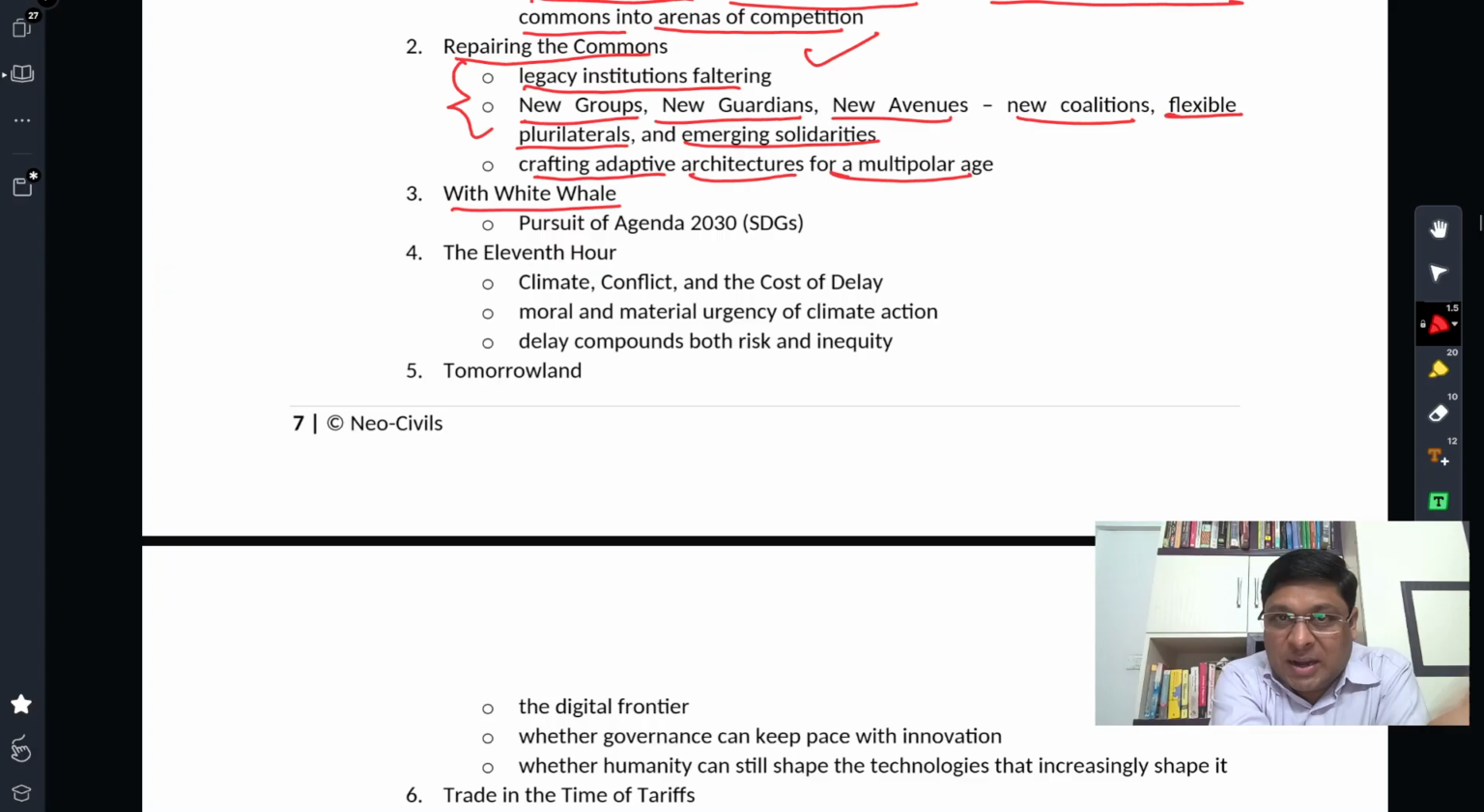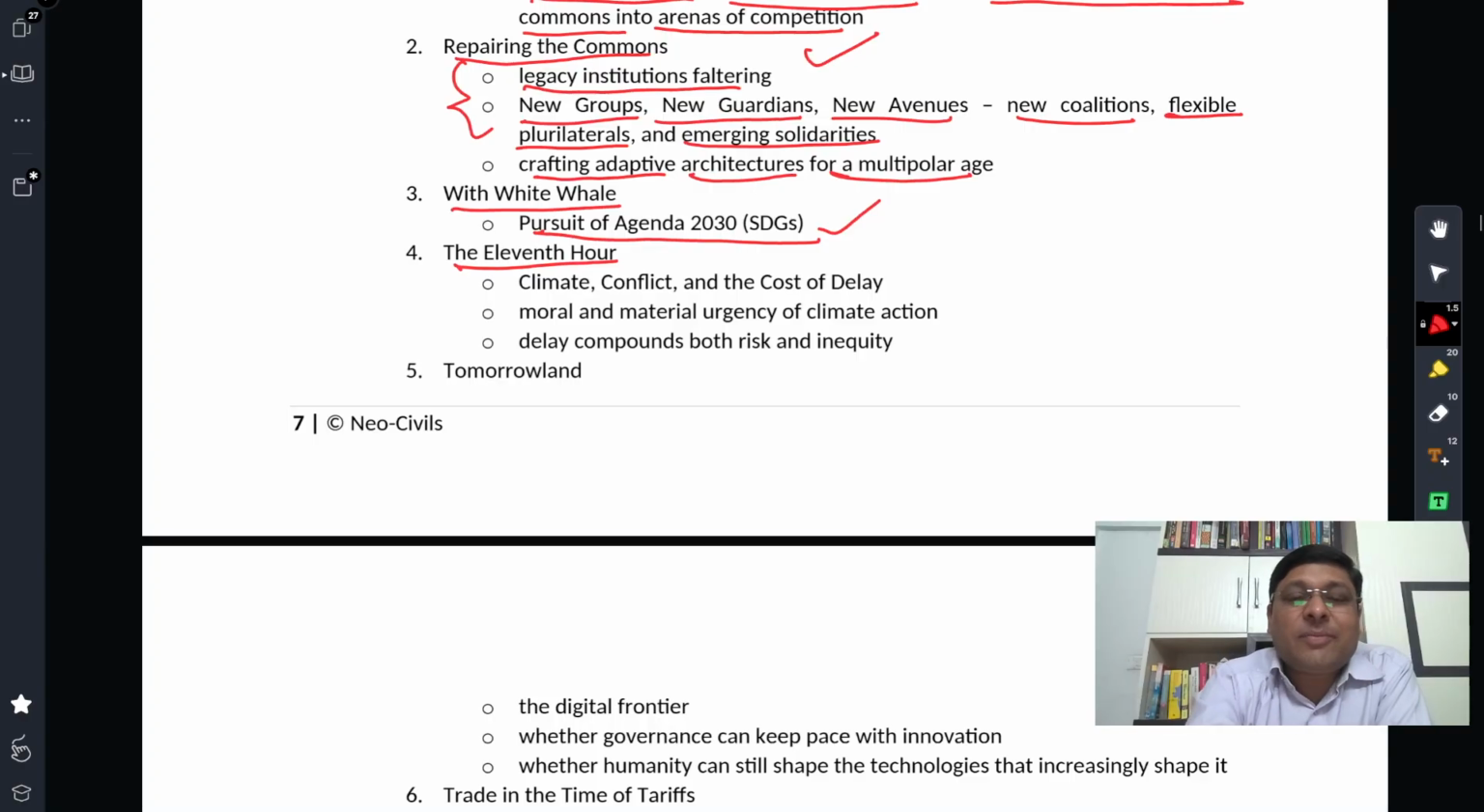With white whale, this is another publication theme. Pursuit of Agenda 2030. Raisina Dialogue published a document on where we are in terms of SDGs, Sustainable Development Goals. The United Nations Development Programme, UNDP, and ECOSOC have launched MDGs and SDGs. The term of MDGs ended in 2015, and the term of SDGs is scheduled to end in 2030. That's why this report dealt with the progress that we have made so far.